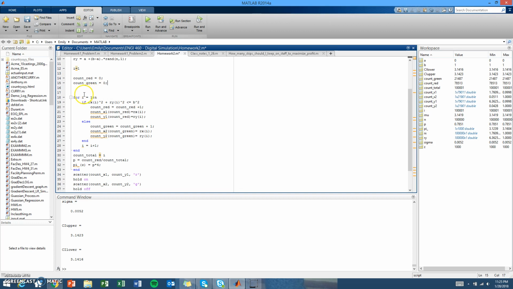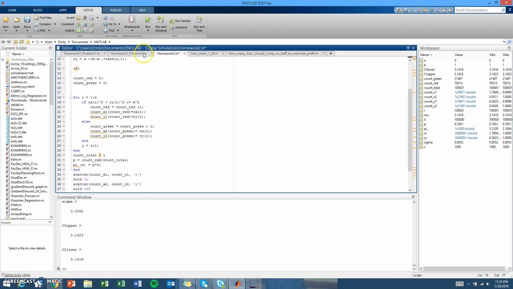So that's starting into this portion of our code right here, where we have a loop that says for I to n, which was 100,000, we're going to go through those randomly generated coordinates, and if the randomly generated coordinates are greater than the function of a circle, it's going to count them as green, and it's going to plot it above the arc on our graph of the function of a circle. And then if it's less than or equal to the function of the circle, then those points are going to be graphed in red, and those will be featured underneath the function in our graph.